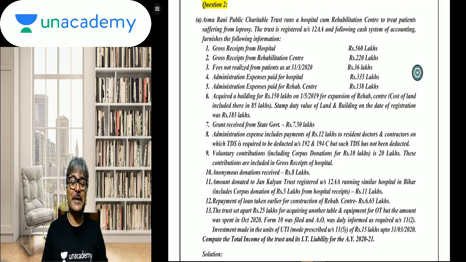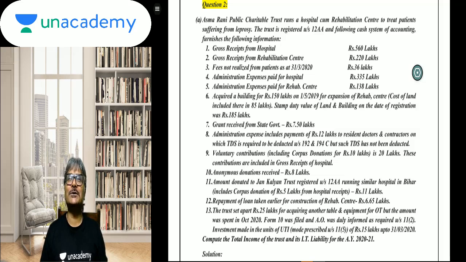Administrative expenses paid for hospital: 335 lakhs. Admin expenditure. And point number 5 is what? Administrative expenses paid for rehabilitation center: 138 lakhs. Fine. These are the two things.